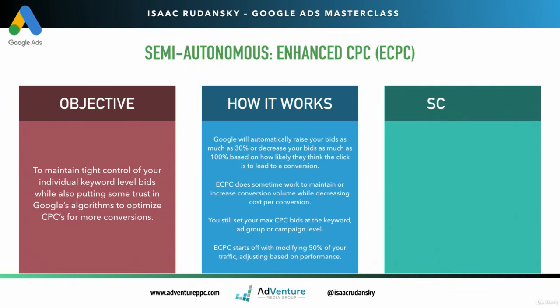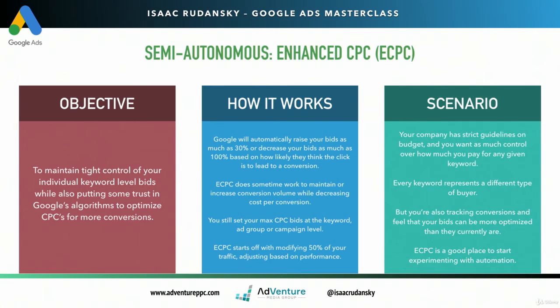There are a lot of scenarios where this might work. In fact, in most scenarios I could think of, this could be something worth testing. But say your company has strict guidelines on budget and you want as much control over how much you pay for any given keyword. That would be a great reason to use manual CPC bidding, because every keyword does represent a different type of buyer. We know that. We spoke about commercial intent and about what's expressed through search terms. But if you're also tracking conversions and feel that your bids can be more optimized than they currently are, in that scenario enhanced CPC is a good place to start experimenting with automation.